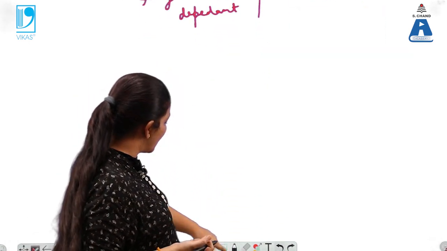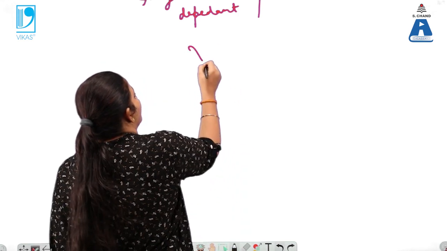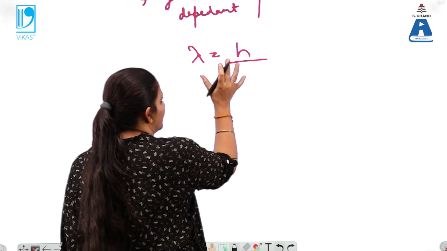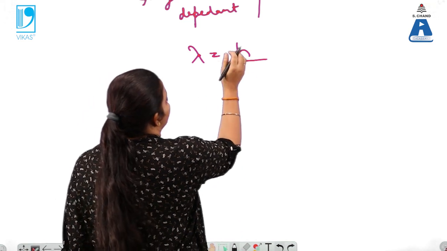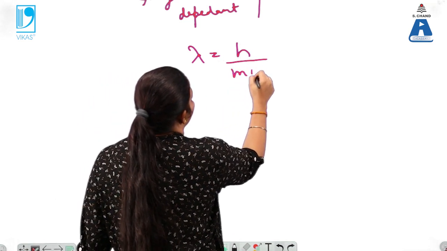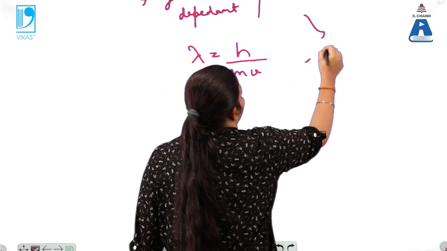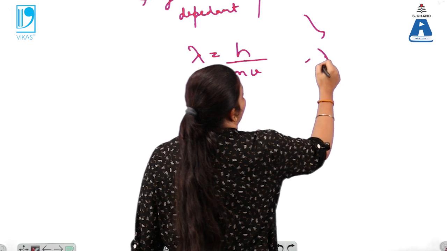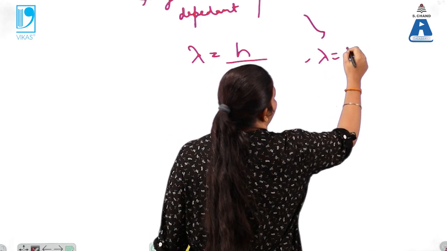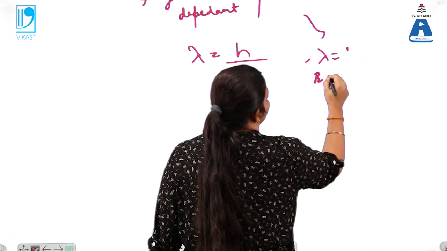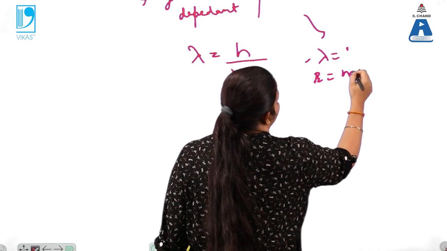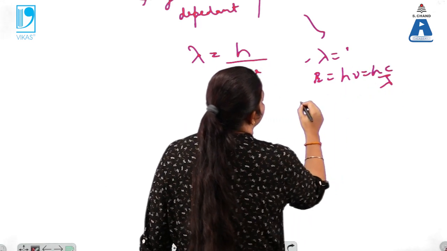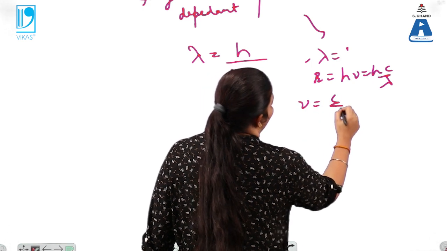Now in order to calculate lambda for the matter waves, lambda is given by h by m into v. For light, we know that E equals h into nu, and nu equals c by lambda.